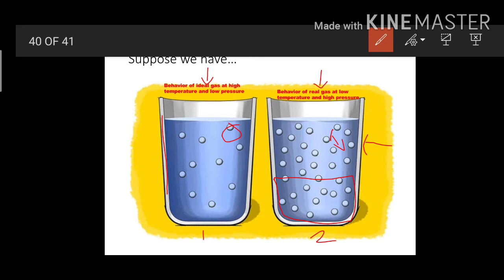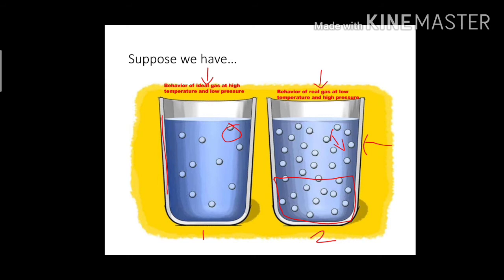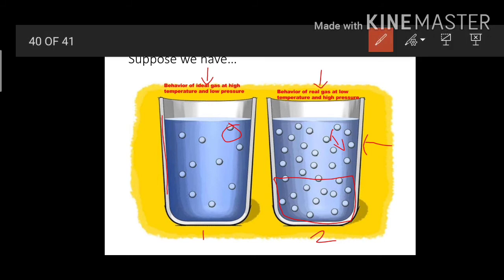First, ideal gas molecules follow PV = nRT perfectly. Second, there are assumptions, but we are considering two particularly. One is that there is no intermolecular force between them, and the second is that the volume of a gas molecule is negligible as compared to the volume of the container.